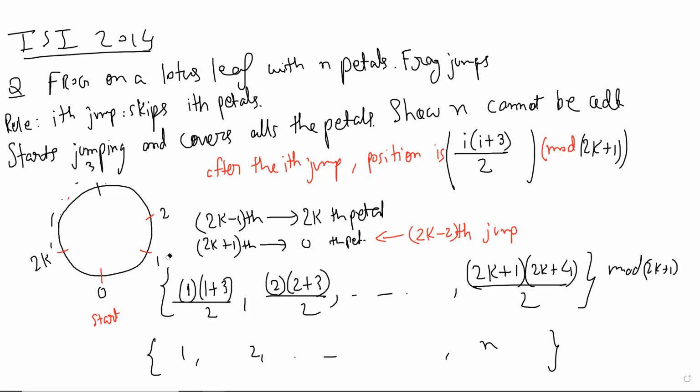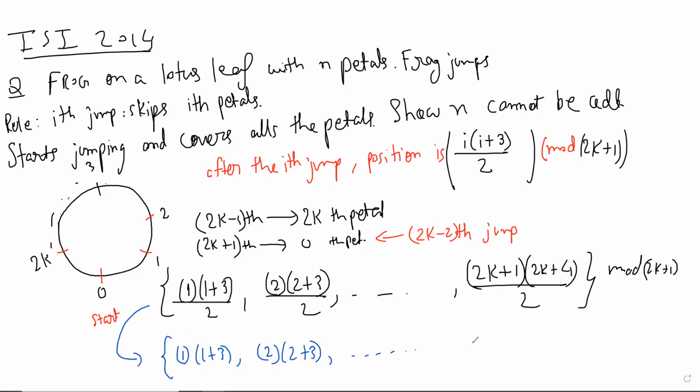And in fact, maybe I can make one small comment. If you look at this list, and if you multiply every number by 2, then this list that you get below is a permutation of the list above. What I'm saying is that if the above list has distinct numbers, then these are also distinct.